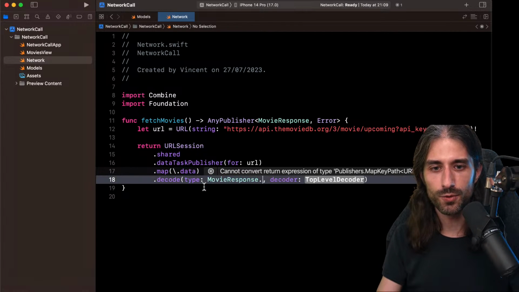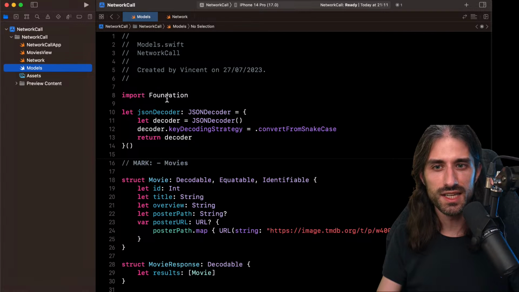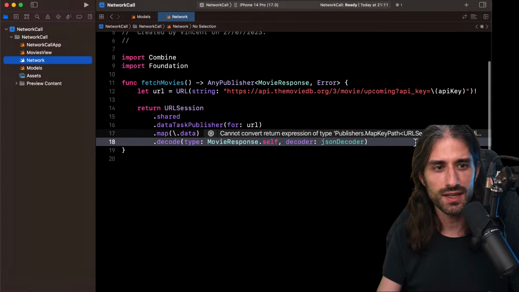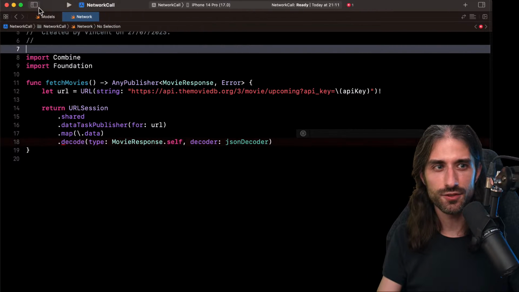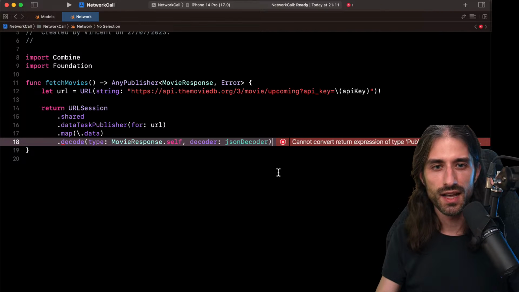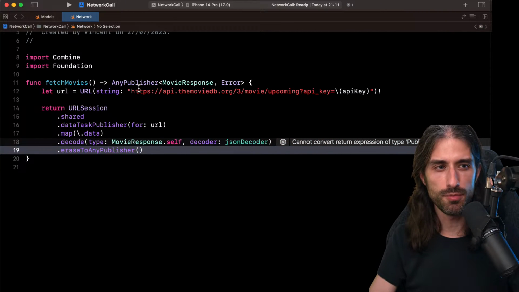So we give it the type that we want to decode, MovieResponse.self, and the decoder. So it's going to be the JSON decoder I defined in my models file just before. Okay, let me actually make it like that so that you can see the code better. Perfect. And finally, I need to return AnyPublisher, and so I do eraseToAnyPublisher.